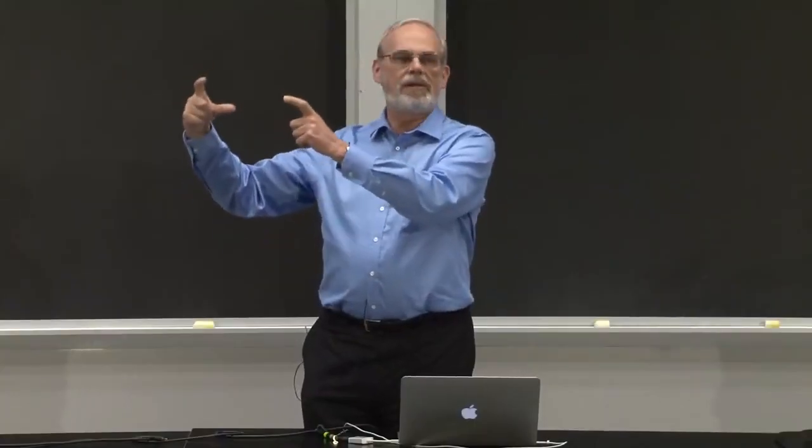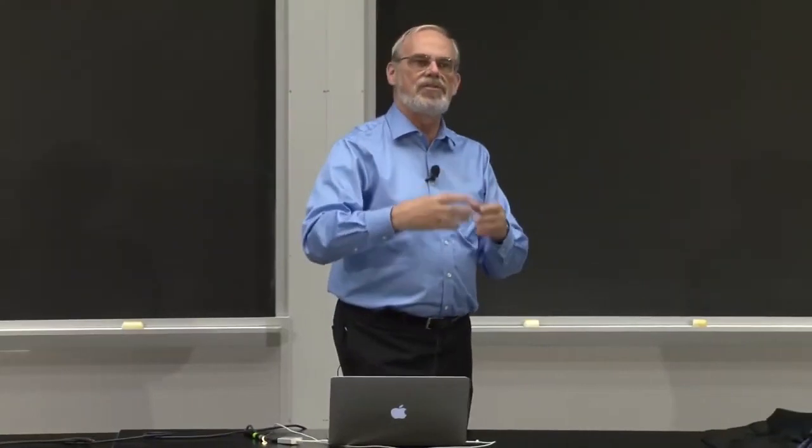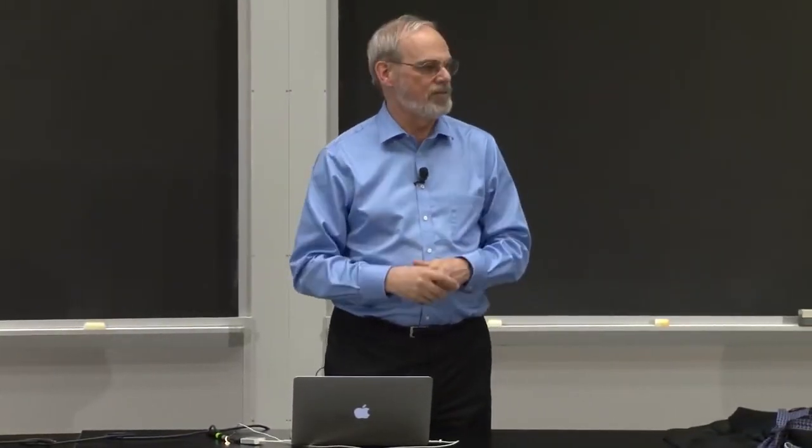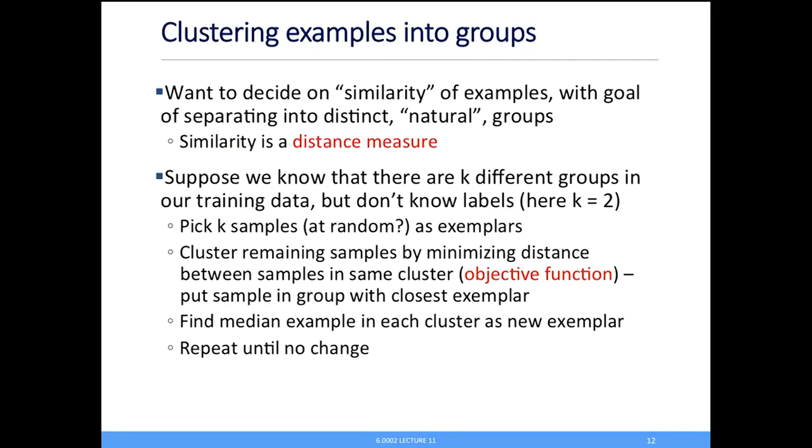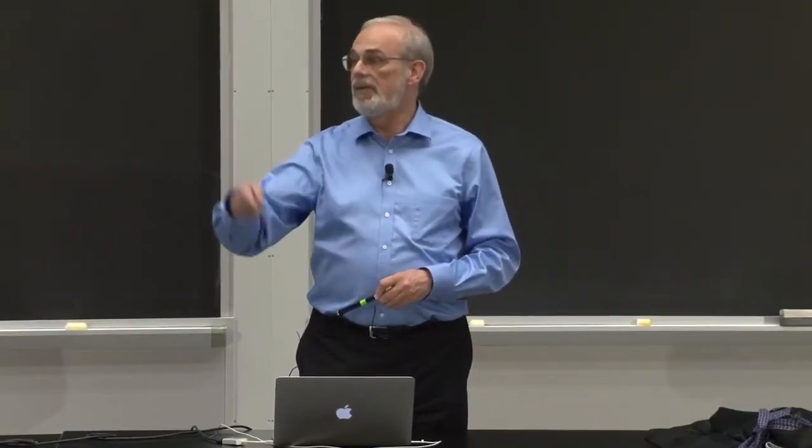What I'm going to try and do is create clusters with the property that the distances between all of the examples in that cluster are small. The average distance is small. And see if I can find clusters that get the average distance for both clusters as small as possible. This algorithm works by picking two examples, clustering all the other examples by simply saying put it in the group to which it's closest to that example. Once I've got those clusters, I'm going to find the median element of that group. Not mean, but median. What's the one closest to the center? And treat those as my exemplars and repeat the process.